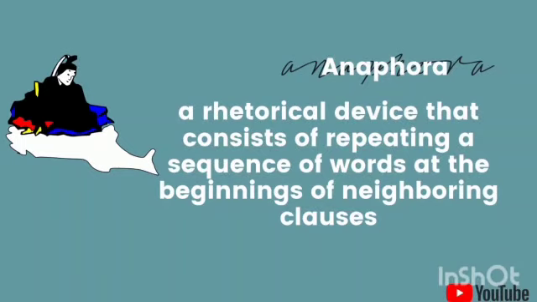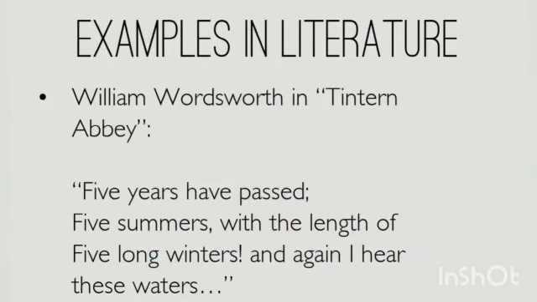Anaphora is a little tricky. Let's see it. A rhetorical device that consists of repeating a sequence of words at the beginning of neighboring clauses. So in alliteration, we only had the repetition of the consonant sound, but in anaphora, we might have some clauses, words or phrases being repeated. Let's look over here. Five years have passed, five summers with the length of five long winters, and again I hear these waters. Again, see, five, the word is being repeated, right? In every line it is being repeated. So this is what anaphora is all about.